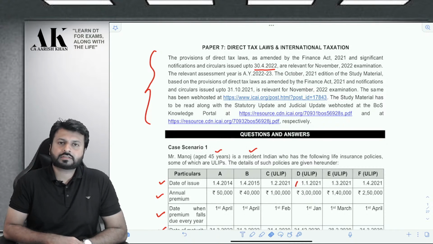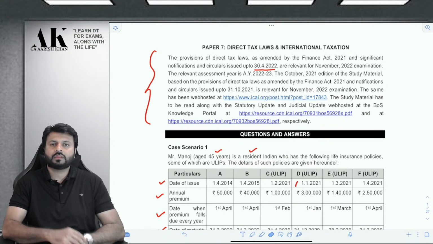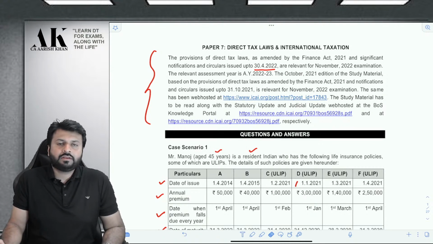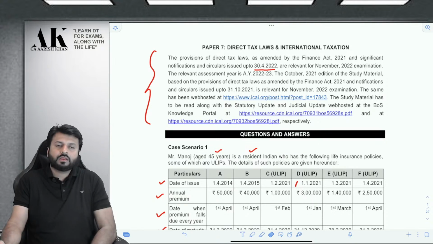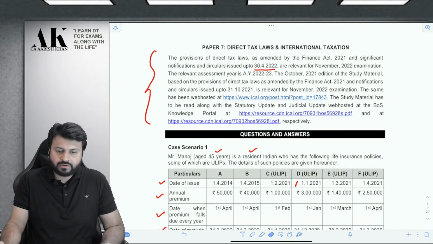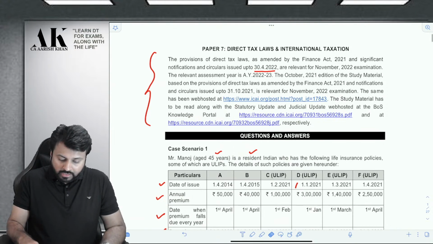So, this is the discussion of your revision test papers for your November 2022 exams in full English. Today we are going to discuss the direct tax revision test paper of CA Final, mainly the MCQs, because this time the MCQs which have been put in the RTPs are very competitive. So you have to pay absolute attention to each and everything that I am trying to discuss in this particular session.